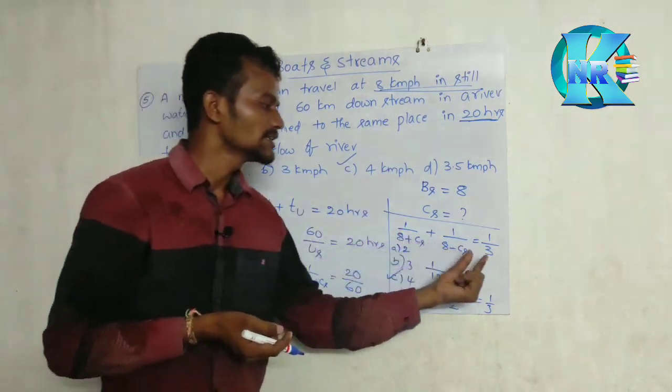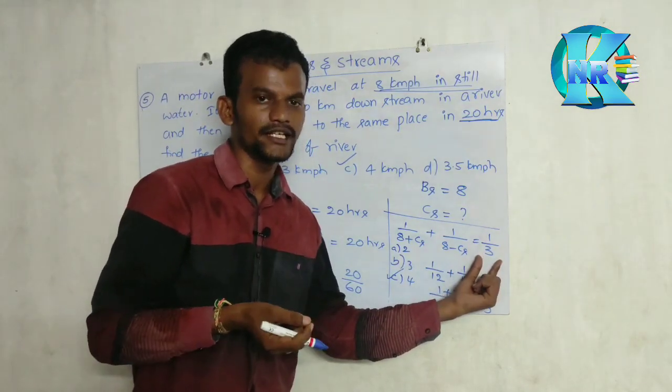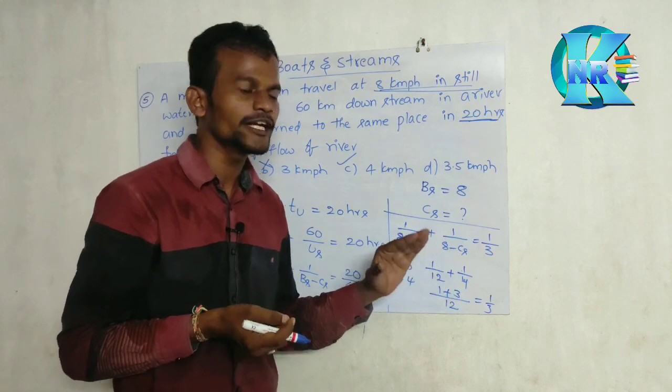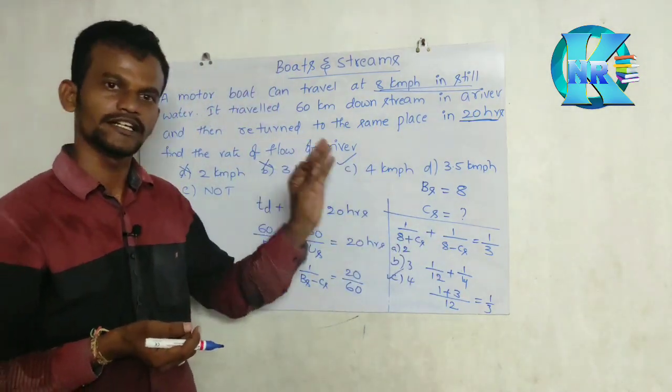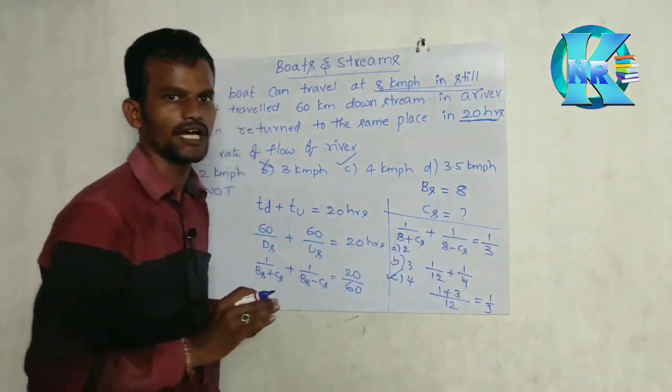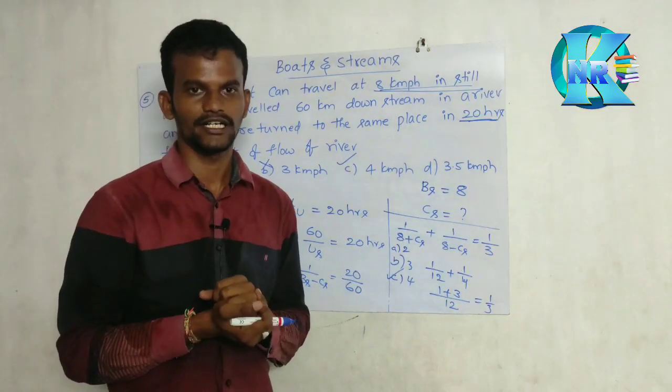The simple logic is that the denominator is coming as a 3, so definitely the left side part is a multiple of 3. So try to go with option cross check. Definitely you will get the answer very fast. Don't try to solve by using quadratic equation solving. Understand? Good.